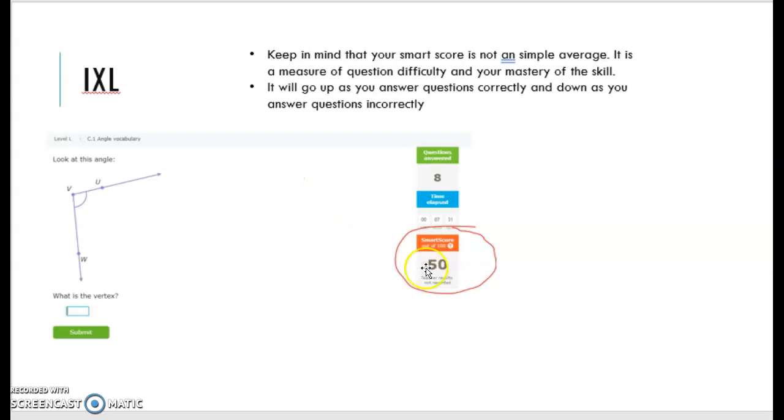Just know that when you're working in IXL, your SMART score is not your grade. If you have a 50 SMART score, that's typically the goal. It does not mean that you made a 50 on the assignment. So just a heads up about that.